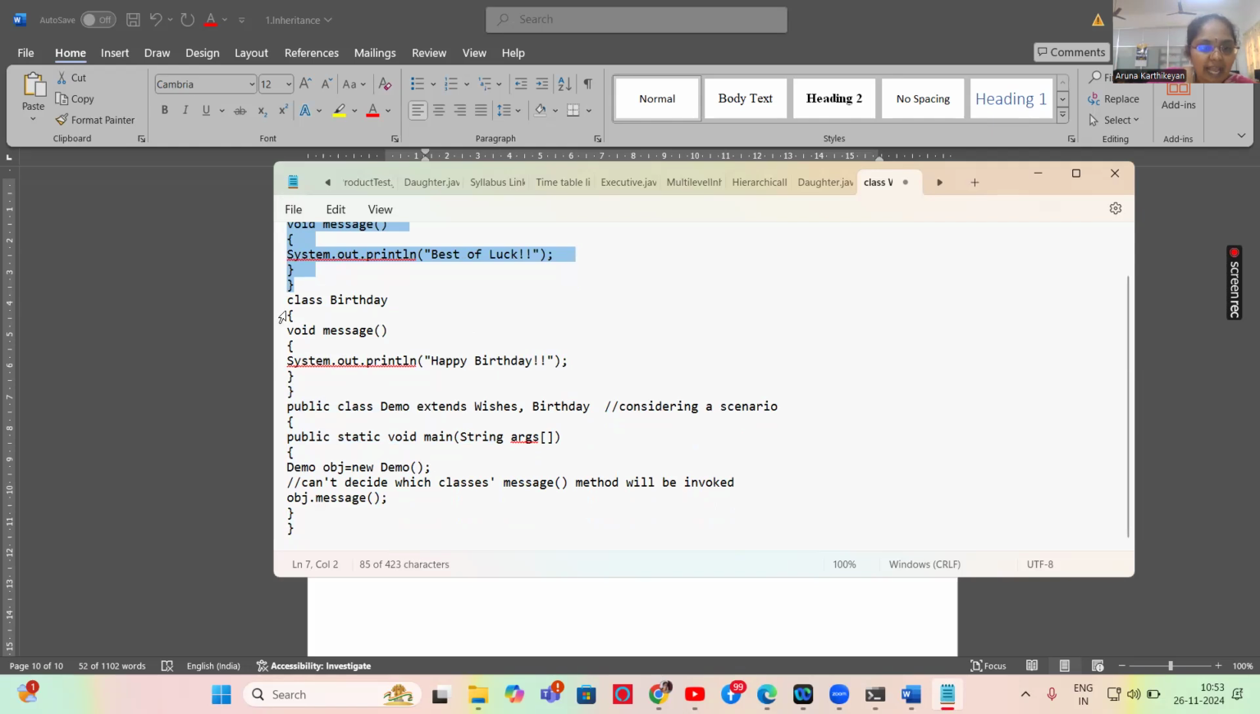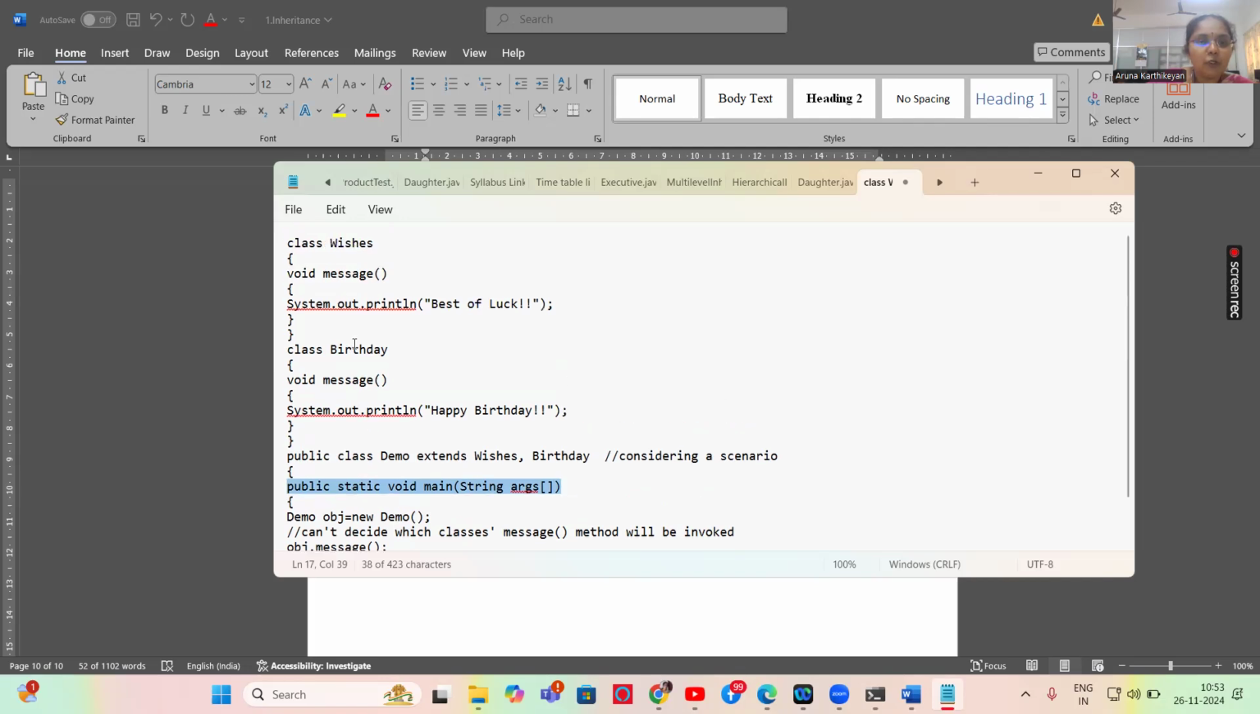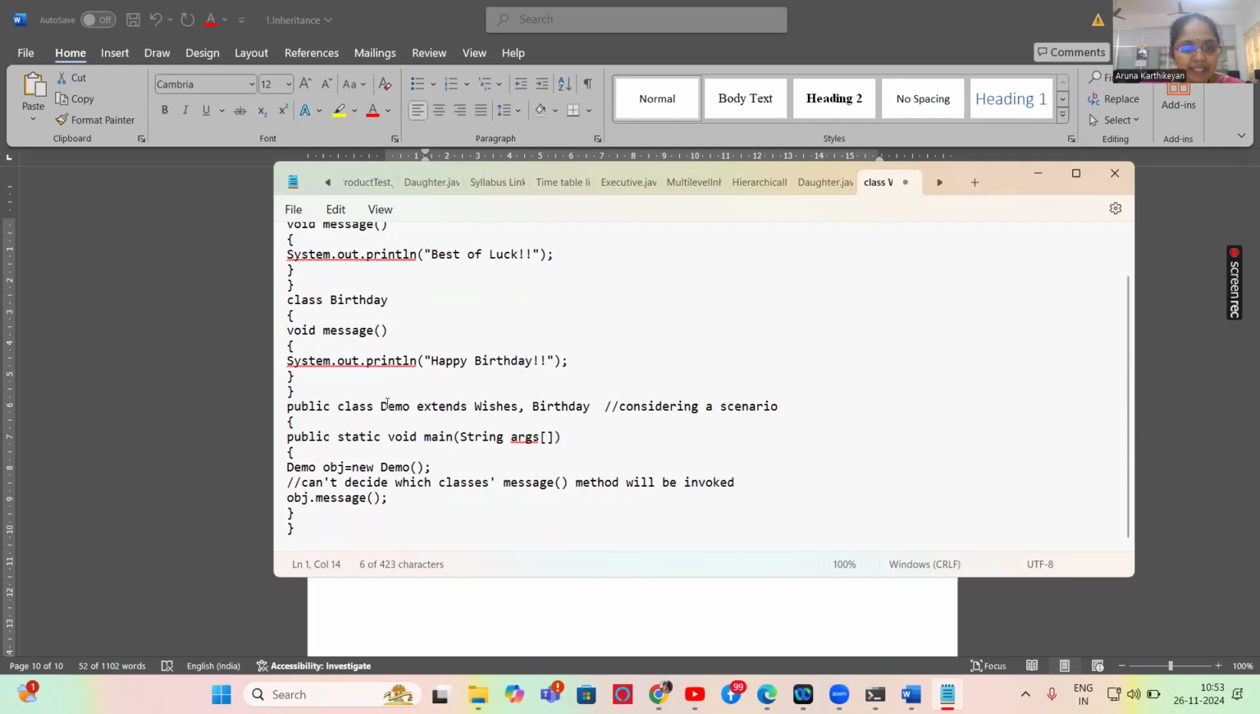Now I'm going to extend both the classes Wishes and Birthday in the Demo class. This is my child class. There I have to give my public static void main, that is the main class. I have created an object. Through that object, we call my two parent classes. In multiple inheritance, it will have two parent classes and one derived class. According to this program, I have two classes, Wishes and Birthday, and Demo is my child class. So we will check whether it can be executed.